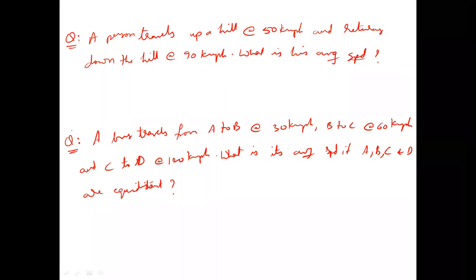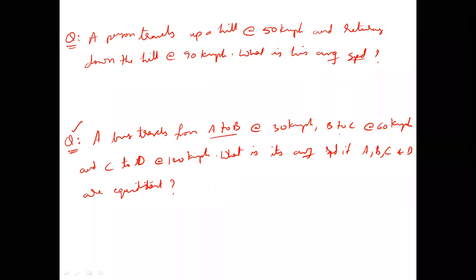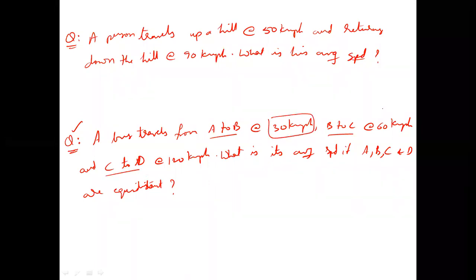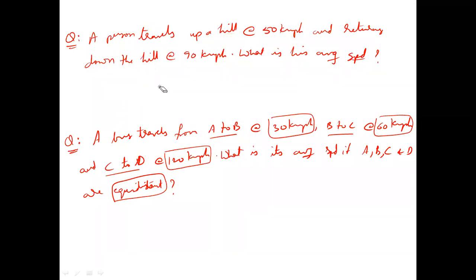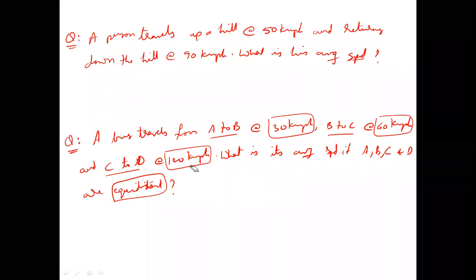Same way, you can go through this question also. It is making how many journeys in total? 3. Everywhere, what is the information given? Speeds only. No information about the quantity of distance except saying A, B, C, D are equidistant. What do you mean by equidistant? All the distances are equal. And same way, going up the hill and going down the hill, the distance traveled up and down will be same or not? Yes, sir. So these are classical examples of questions where equal distances are covered with different speeds.